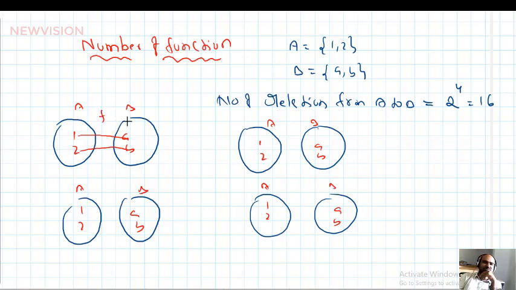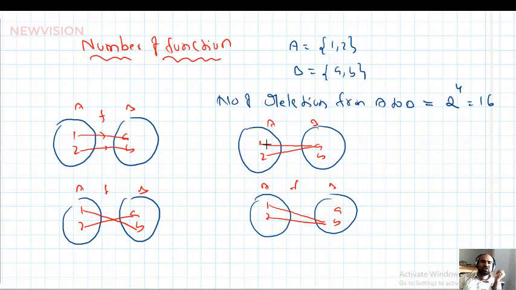See here, function from A to B only. All elements of A are used up only once. This is one of the relations from the 16. That is a functional relation. So 1 is paired with B and 2 is paired with A. Another functional relation, or function. Listen, 1 is paired with A, 2 also paired with A. One functional relation, or function. 1 and 2 both are paired with B. This is another function from A to B.